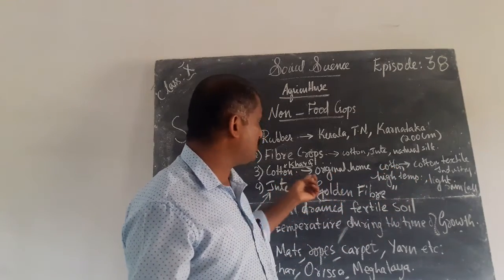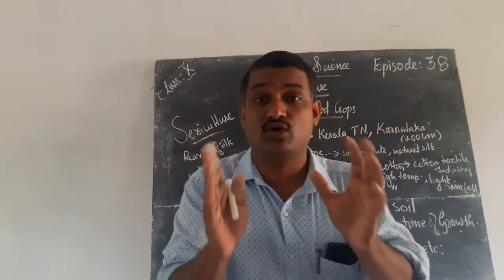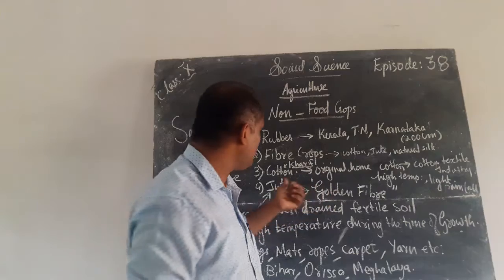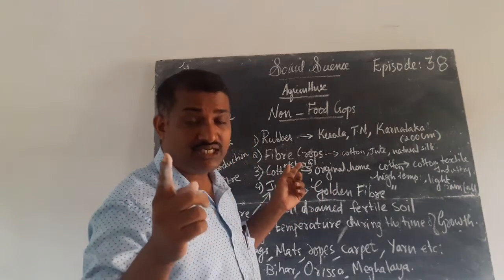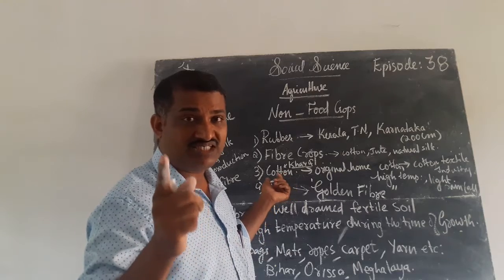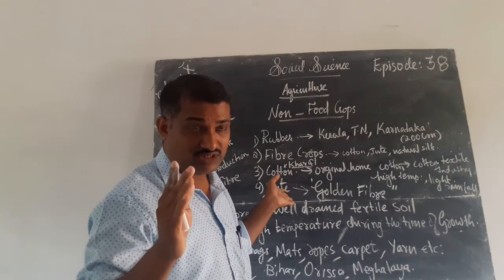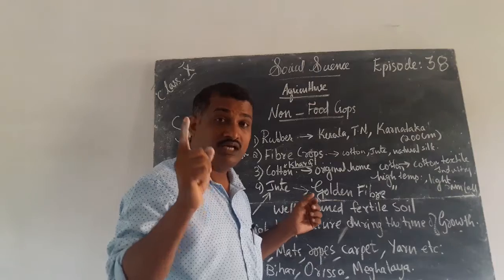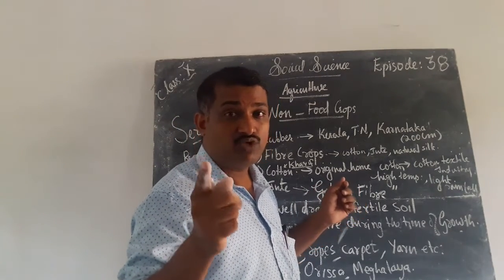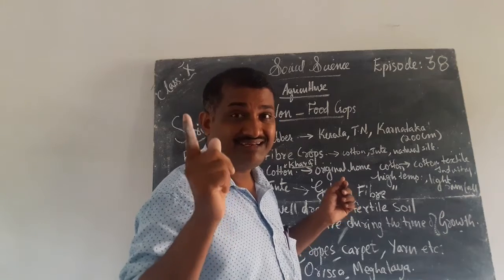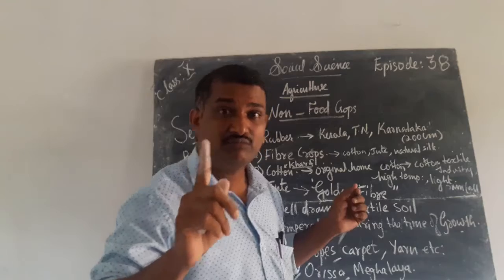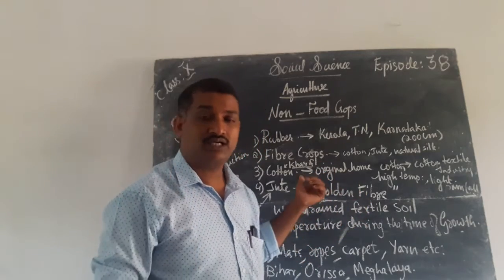Actually, the original home of cotton is India. India is the original home of cotton. So when the Britishers came to India, they also cultivated cotton in India. Why? Because they understood that this was a commercial crop. Moreover, the soil of India is good for cotton cultivation. Because black soil is abundant in India, it is good for cotton cultivation. That is why the Britishers cultivated cotton.